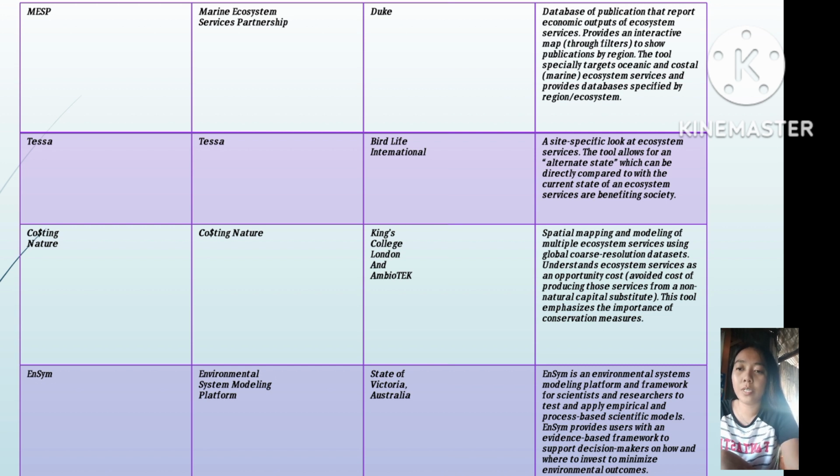The tool description is that eSAM is an environmental system modeling platform and framework for scientists and researchers to test and apply empirical and process-based scientific models. eSAM provides users with an evidence-based framework to support decision makers on how and where to invest to minimize environmental outcomes.